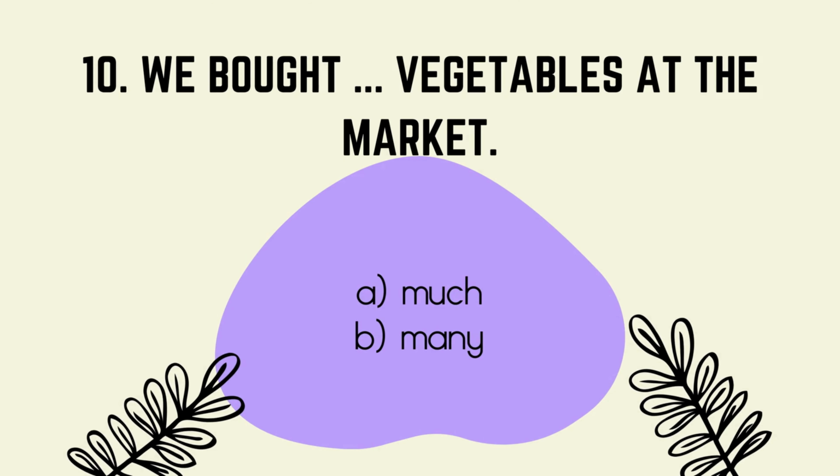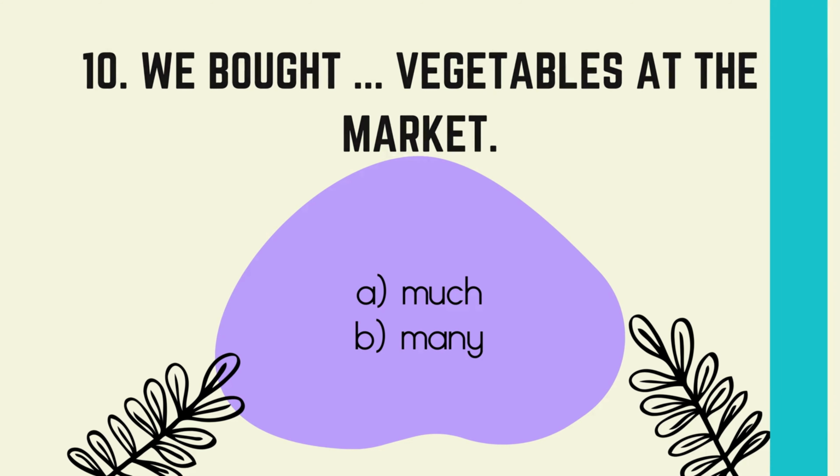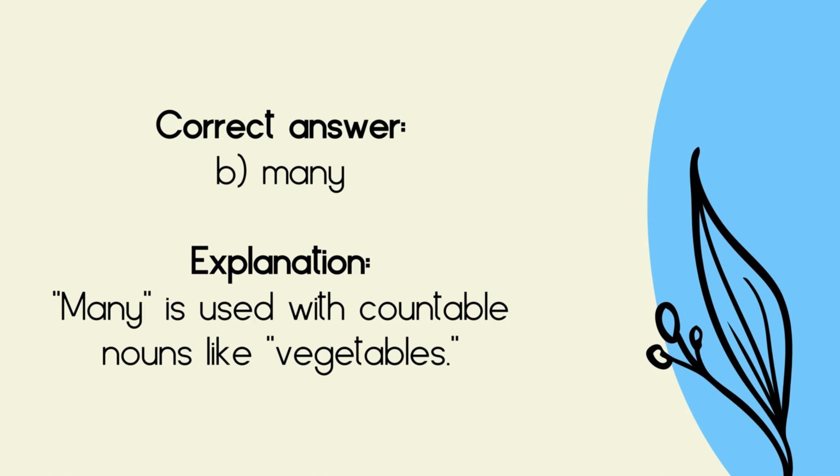10. We bought vegetables at the market. A. Much. B. Many. Correct answer, B. Many. Explanation: many is used with countable nouns like vegetables.